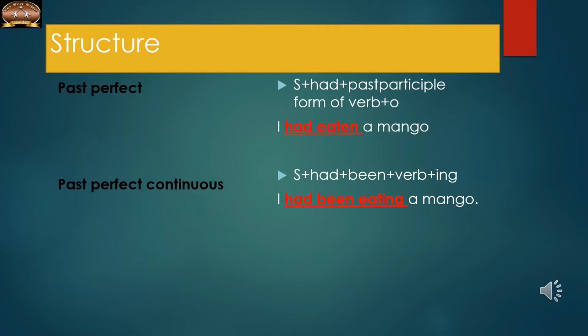Okay, next, past perfect continuous tense: subject plus had plus been plus verb. Here the verb will be the V1 form only, plus ing. I had been eating a mango. I, subject, had plus been plus verb, eat here, which is in the V1 form, plus ing form of the verb, and a mango, which is the object.